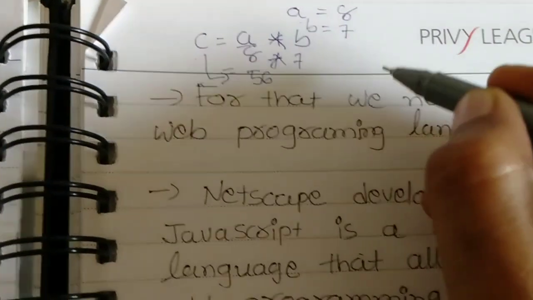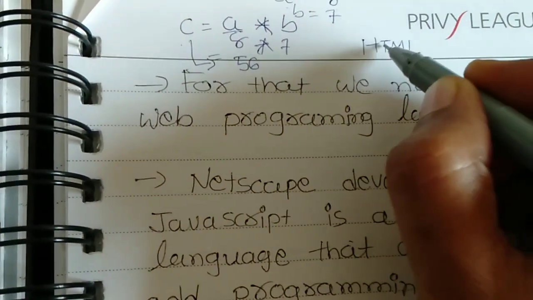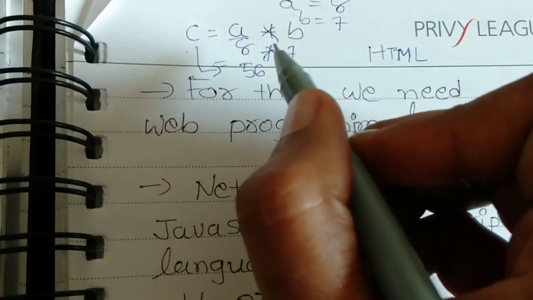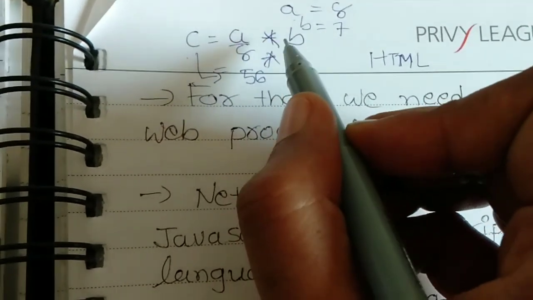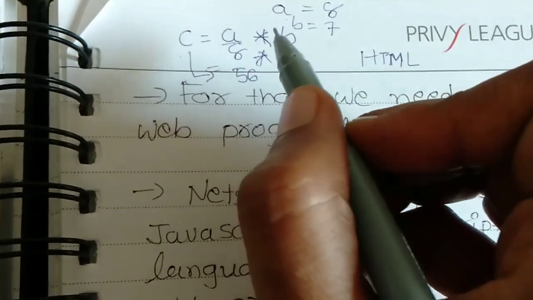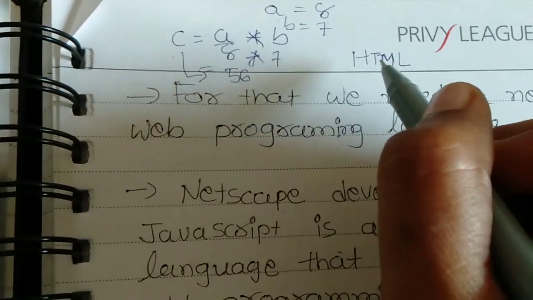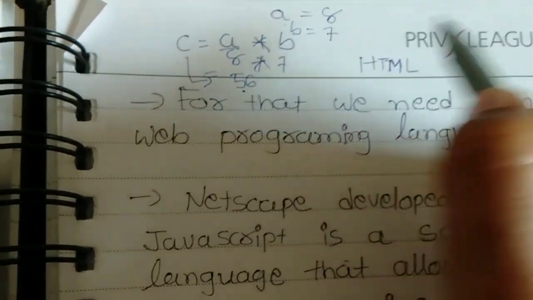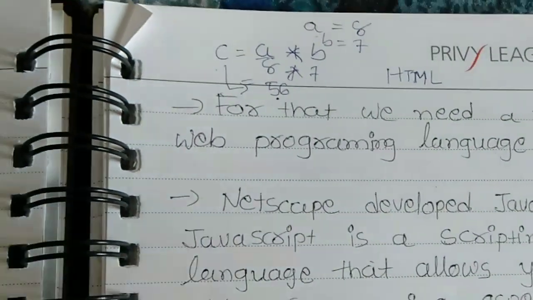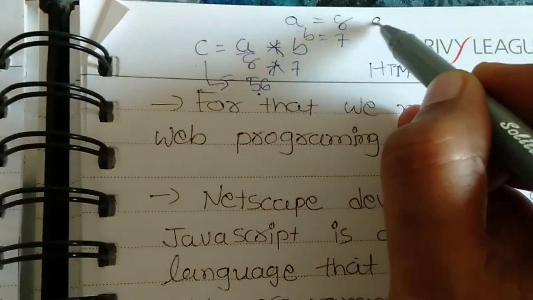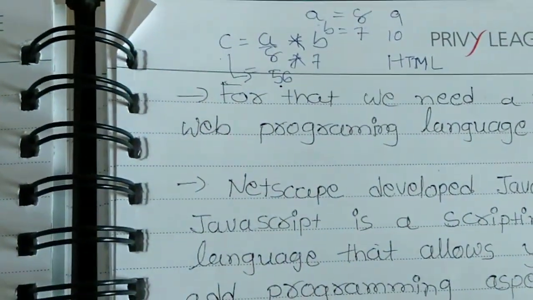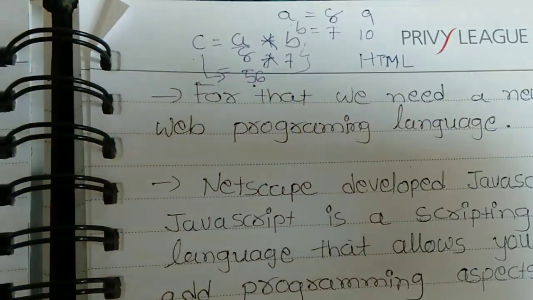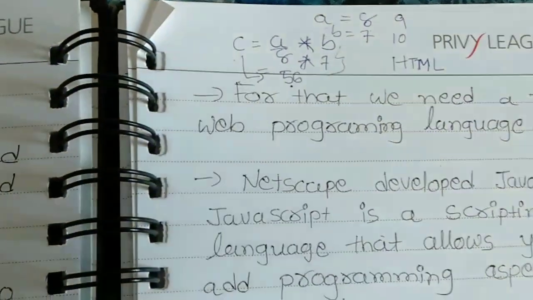Why? Because we have used HTML. When you are using HTML and you want to make a program, a multiplication, addition, subtraction, whatever program, then your page will become static. And c equals 56. But if I want to do a equals 9 and b equals 10, then what will happen? Your program is static. You can't do 9 into 10, it will not work properly because your program is static.